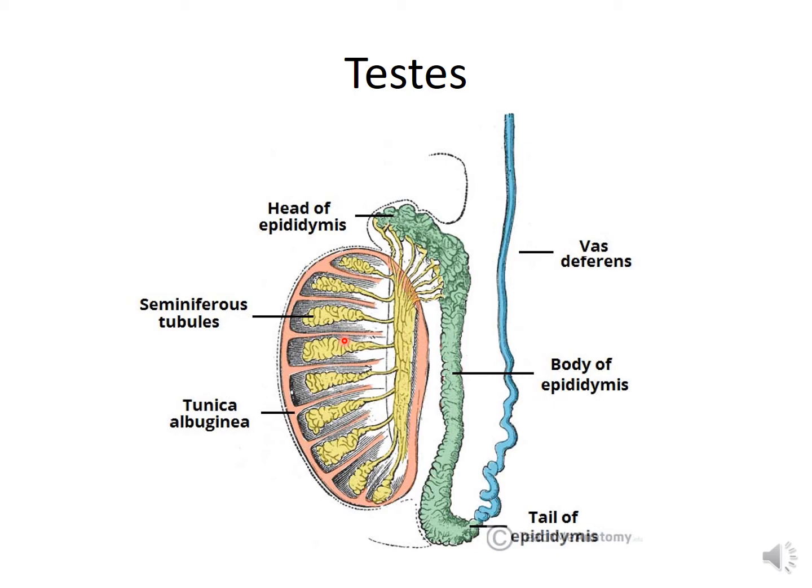Each lobule contains one, two, three intricately coiled tubules called the seminiferous tubules. These tubules contain two types of cells: the spermatogenic cells, from which spermatozoa are produced, and the Sertoli cells, that are the supporting cells for the spermatogenic cells.